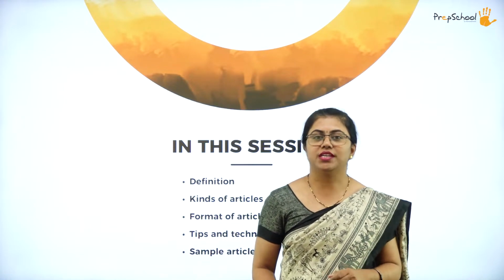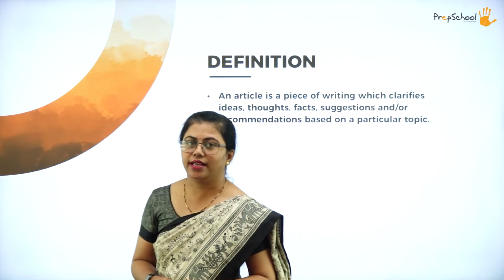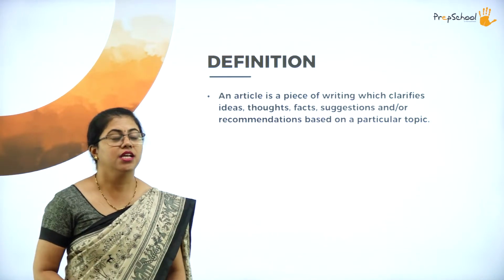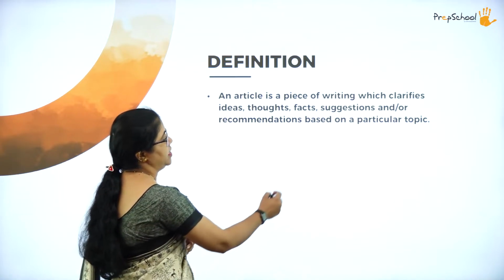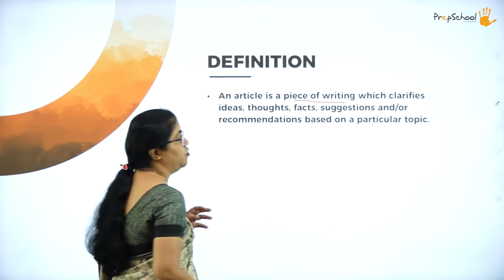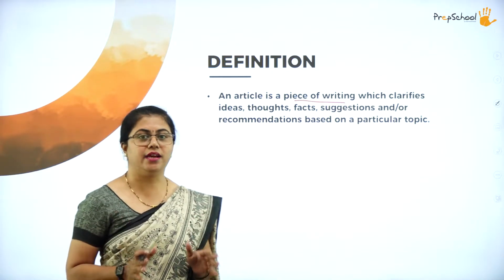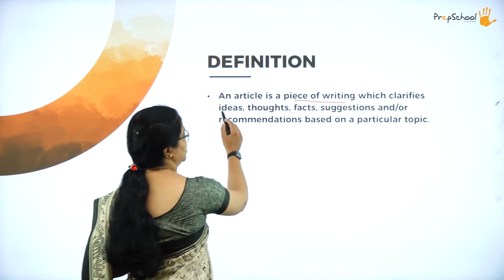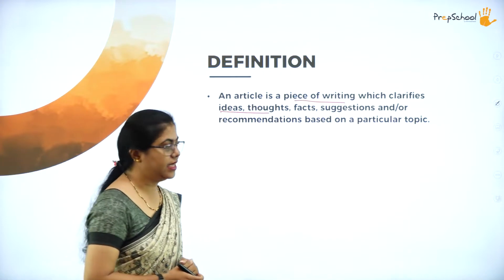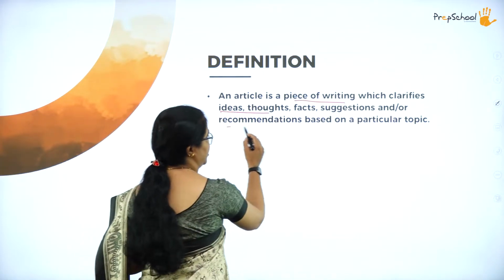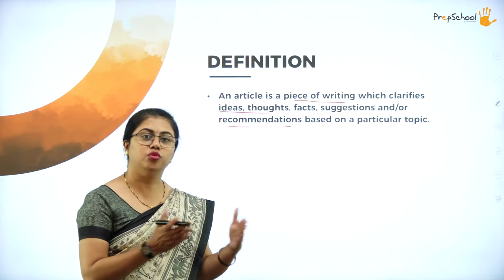To begin with, we will start with the definition of article writing. So what is an article writing? What do you mean by that? Basically, we should understand what is an article first. An article is actually a piece of writing which clarifies, that means it gives the readers an idea about the ideas, thoughts, facts, suggestions, and or recommendations, meaning a few inputs using which the readers can do something else.